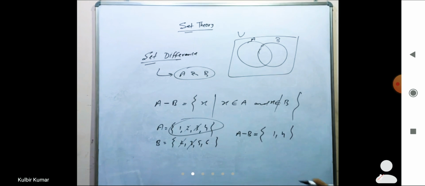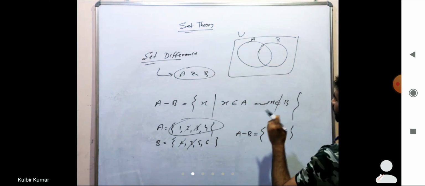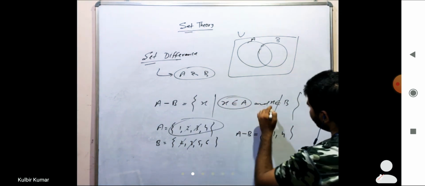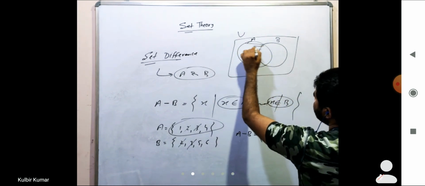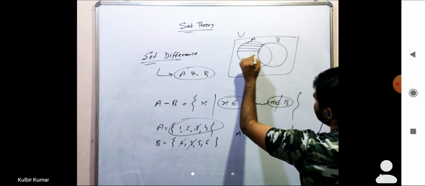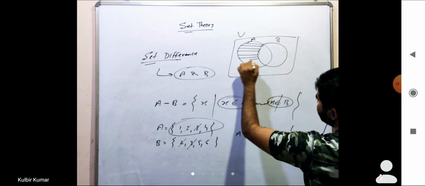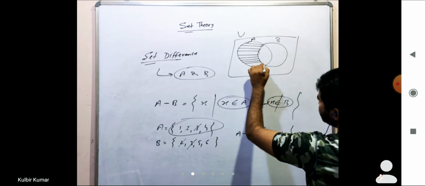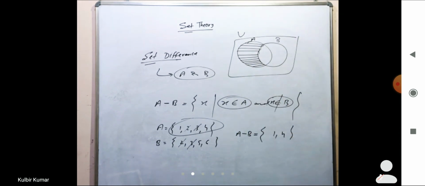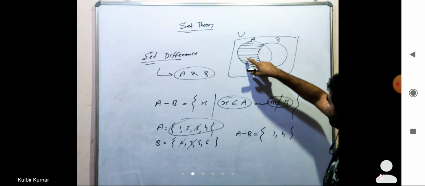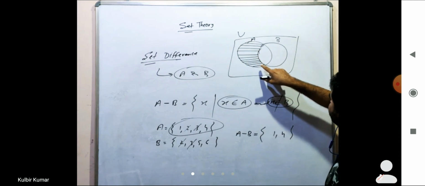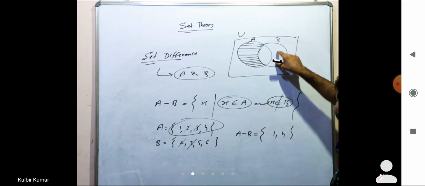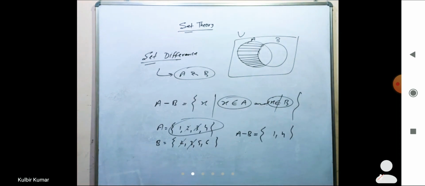A set difference B means elements that belong to set A but don't belong to set B, meaning this area. This area is the set difference, A minus B. ठीक है, तो ये क्या करेगा? The elements will belong to A but they don't belong to the common area, or B. B से belong नहीं करेगा.